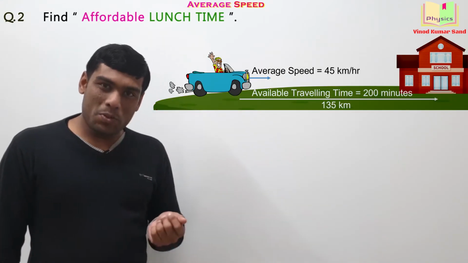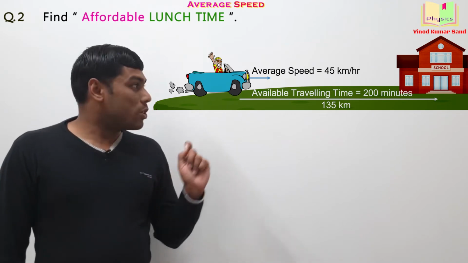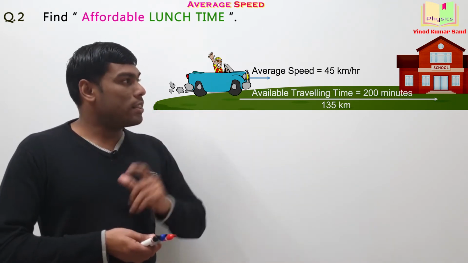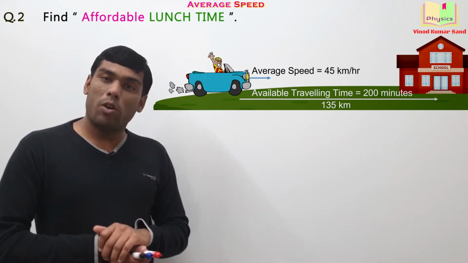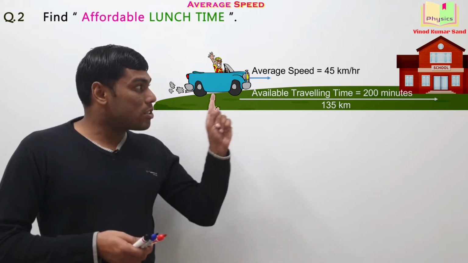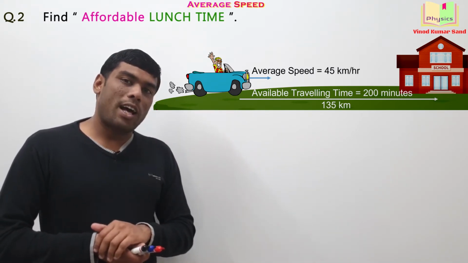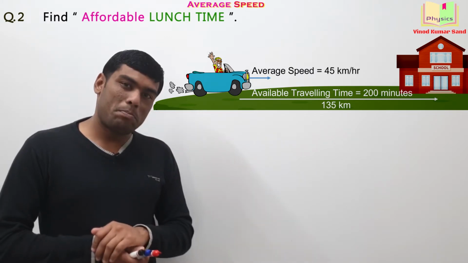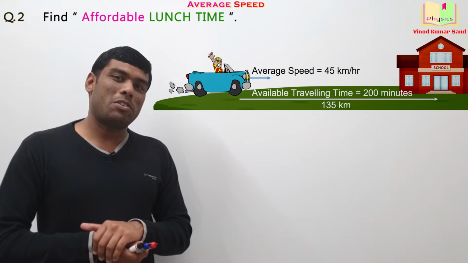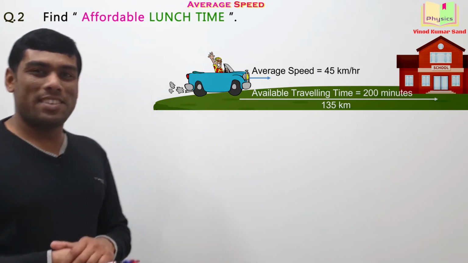Let's take up the next question. Suppose you start from your home at t is equal to 0 and you want to reach some examination center which is 135 km away from your home. The traveling time available for you is 3 hours and 20 minutes and the average speed of your car is 45 km per hour. Then can you find the affordable lunch time for this journey? Simple and nice question. Give it a try.